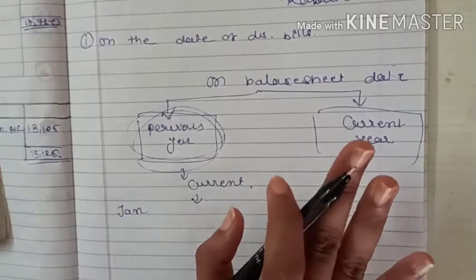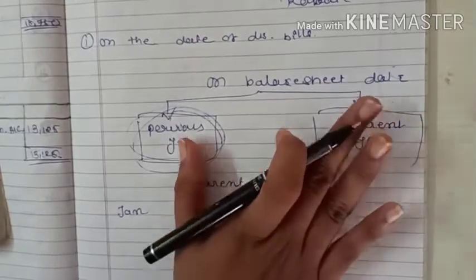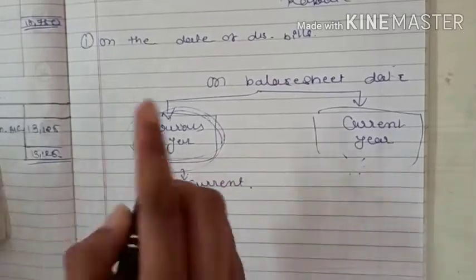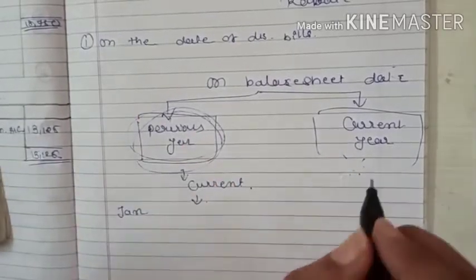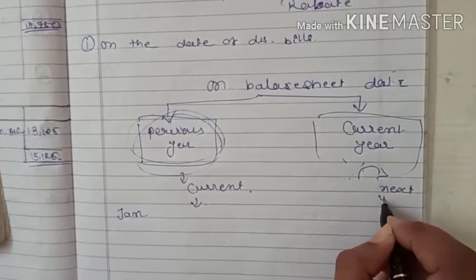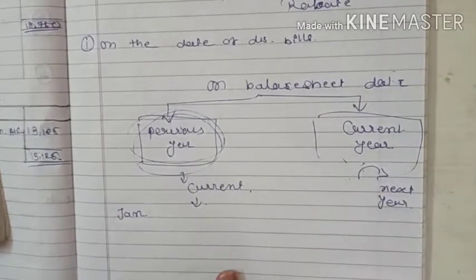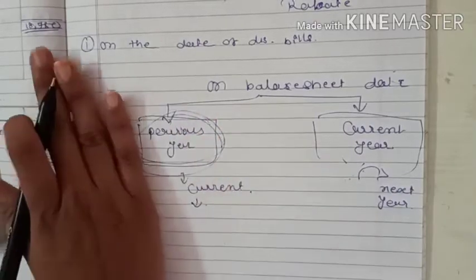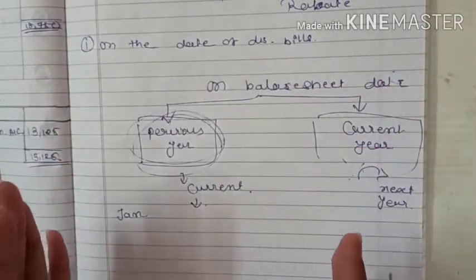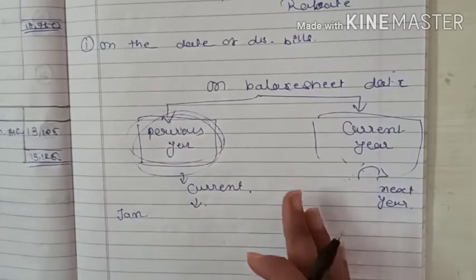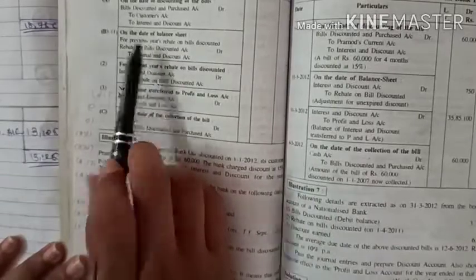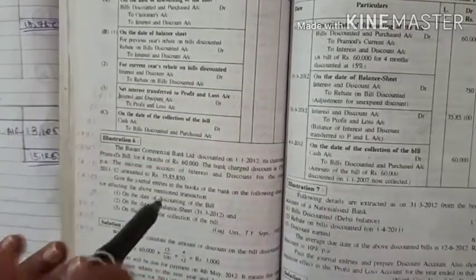Are you getting what I am trying to explain to you? There are two kinds of rebates. Previous year's rebate is the current year's, and current year's rebate is for the next year, right? So this kind of dates regarding the bills we have to consider. So previous year's rebate is considered for this year.